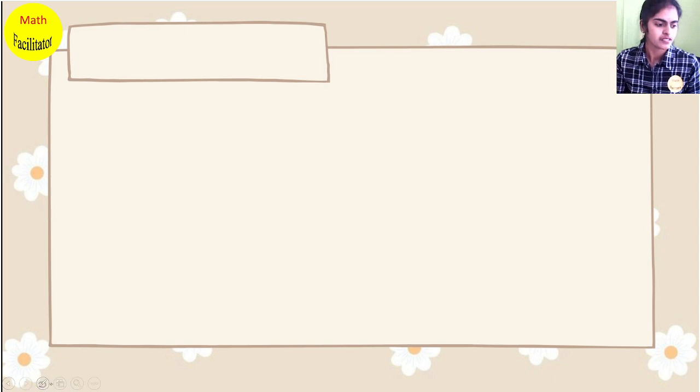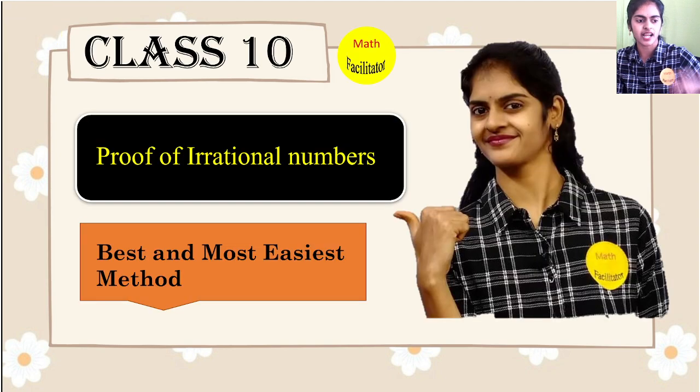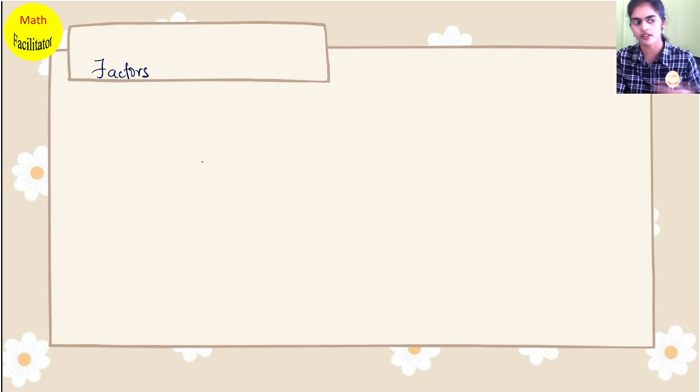So firstly, I'm going to discuss factors and multiples. Now you might be wondering, I was supposed to talk about the topic of proof of irrational numbers, so where did factors and multiples come from? To understand proof of irrational numbers, this topic is very important. If you don't know this topic, you will not understand the proof. Okay, so let's discuss this topic, factors and multiples.